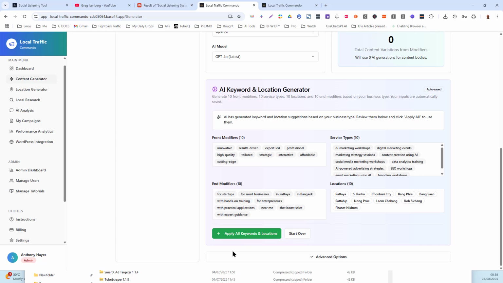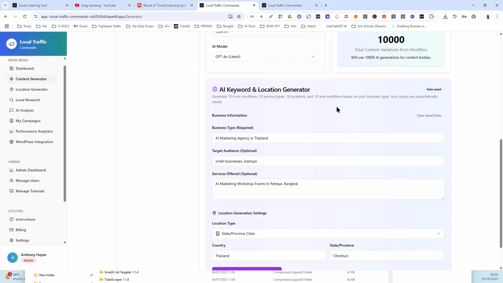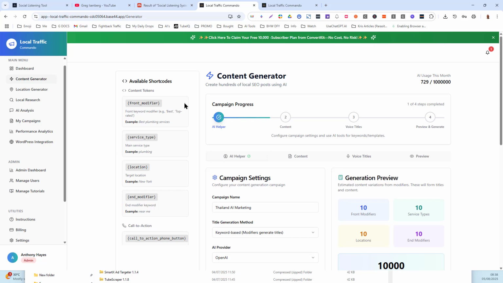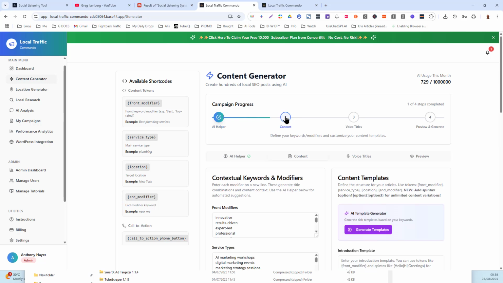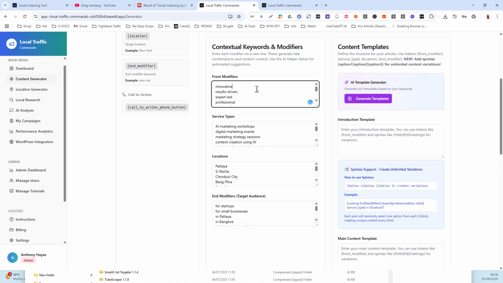Okay, now what we need to do, we need to click on apply. If we do not click on apply, we cannot go to the next step. So we can click on apply. That is done. Okay, now when that is done, you come up here and you can see that is checked. Now we need to click on step number 2. Okay, now we're in step number 2. I've got 10 front end modifiers, 10 service types, 10 locations, and 10 end modifiers.